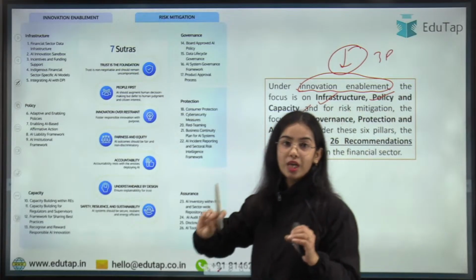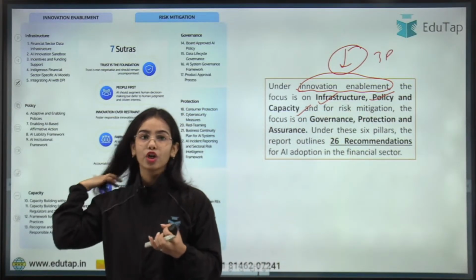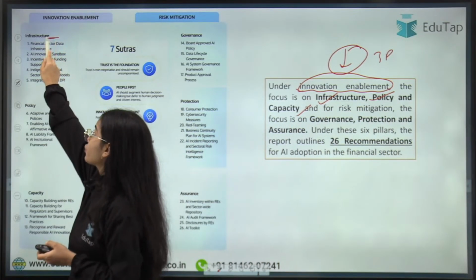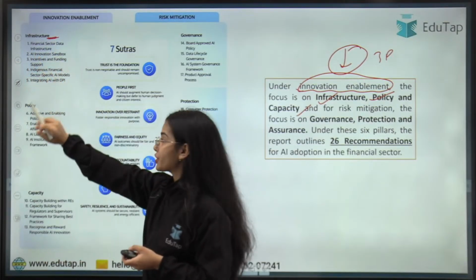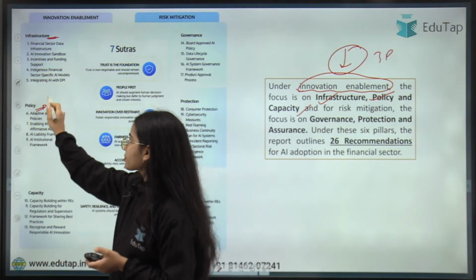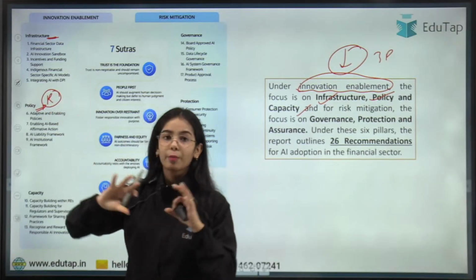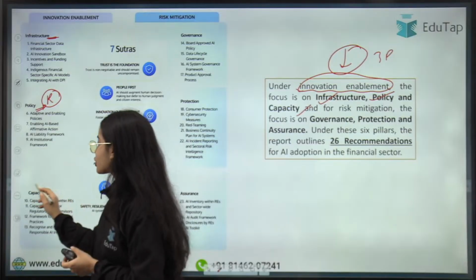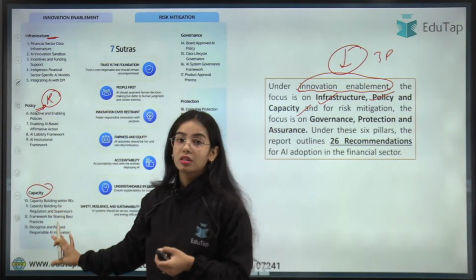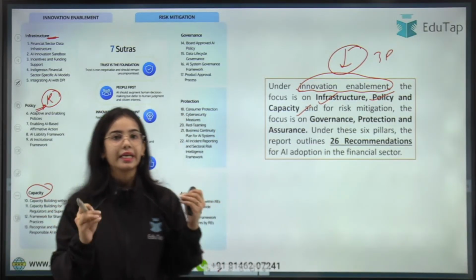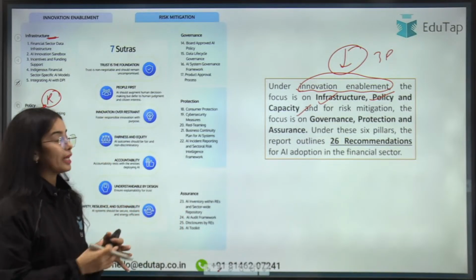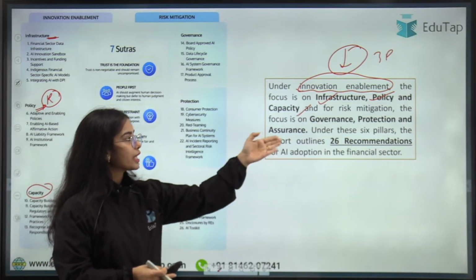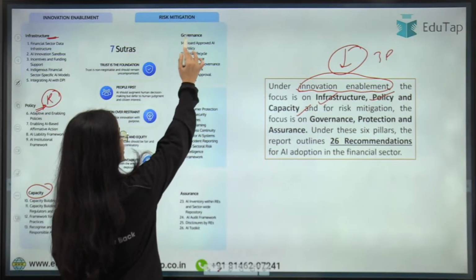For innovation in the AI domain, there should be infrastructure, right? There should be policy, that is the RBI should have a proper policy for the AI development or AI innovation, as well as there should be capacity for the innovation to happen in the AI ecosystem. For mitigation of risk, there should be good governance.